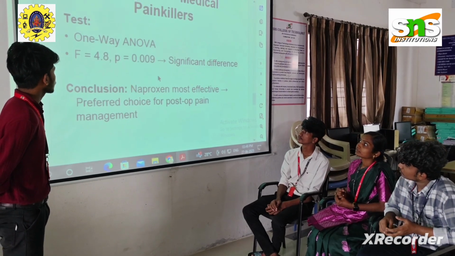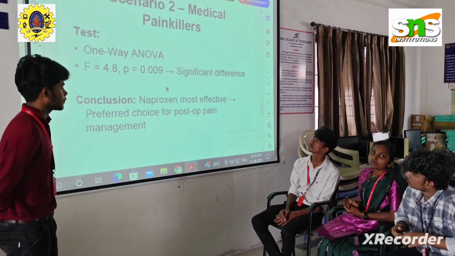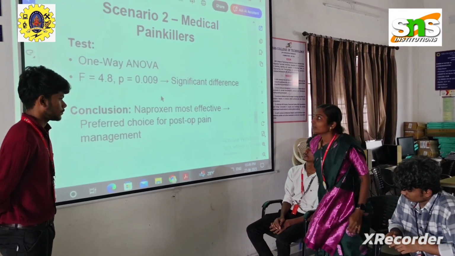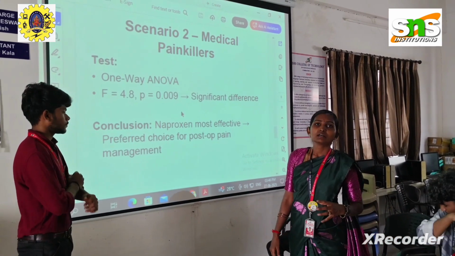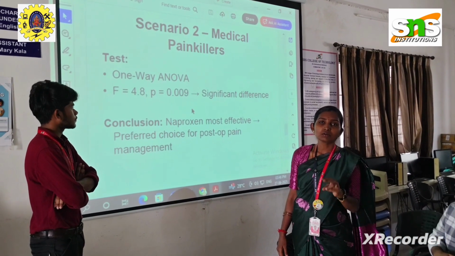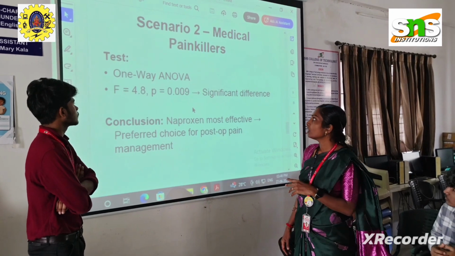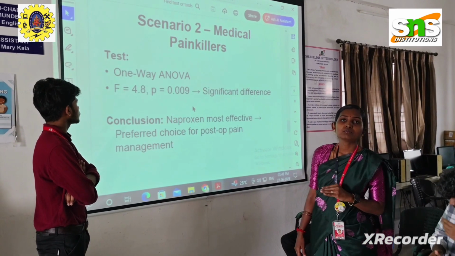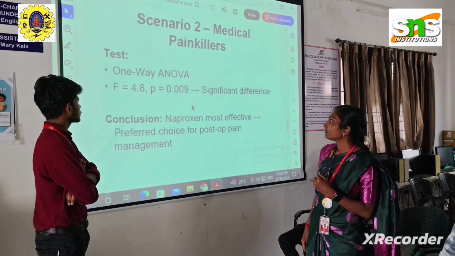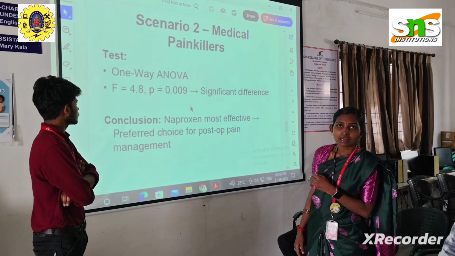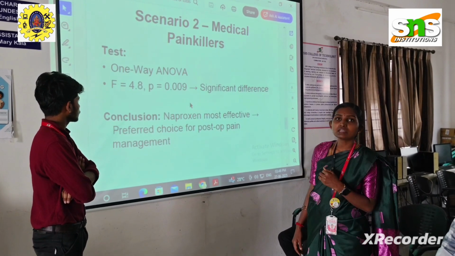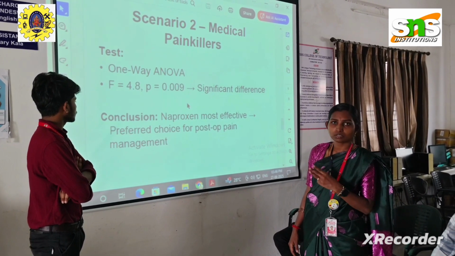Next one is testing. We are going to test the effectiveness of the three painkillers which we have discussed here. On testing with the help of the one-way ANOVA method, we have got the parameters listed like this, and we can notice a significant difference among the three.